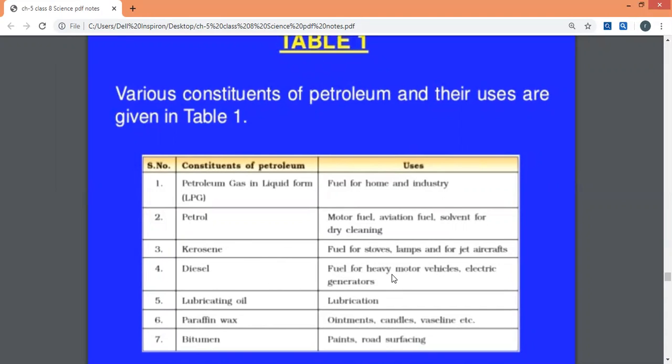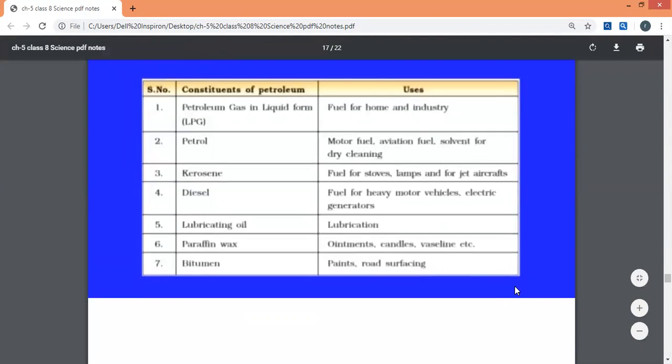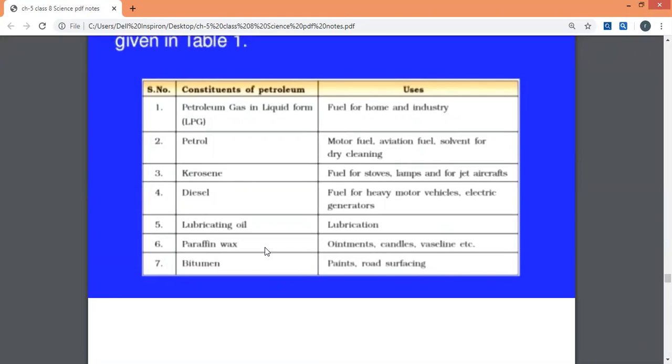It is used for heavy motor vehicles. Next is lubricating oil, which is used for lubrication. Paraffin wax is also a byproduct of petroleum, obtained by refining, and is used in ointments, candles, and vaseline.